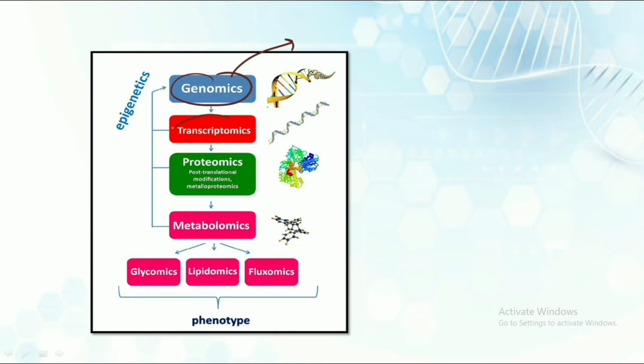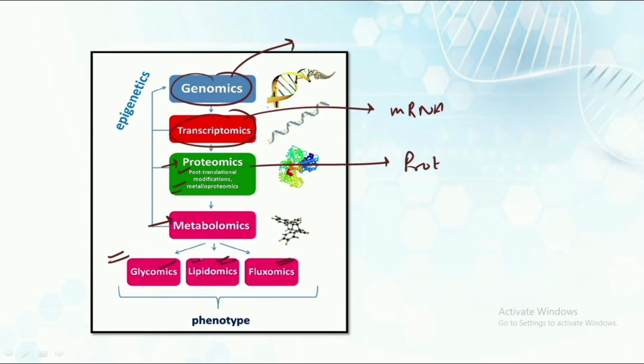Then we have transcriptomics, in which we study the mRNA in particular. After the transcriptomics we have the proteomics, in which we study the protein structure. In this we also study post-translational modifications and also metalloproteomics. And below that level we have the metabolomics, in which we study the various components in the complete pathway, that is glycomics, lipidomics and fluxomics, and all of these make up the complete phenotype studies.